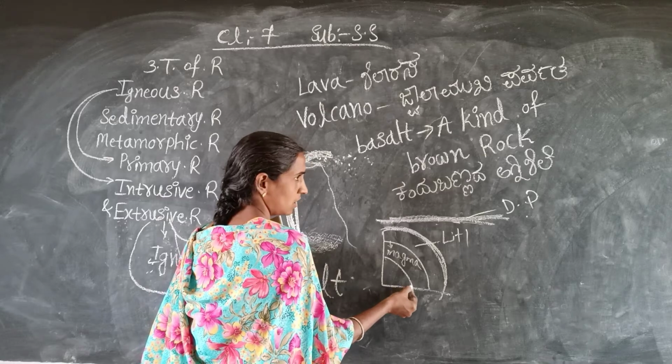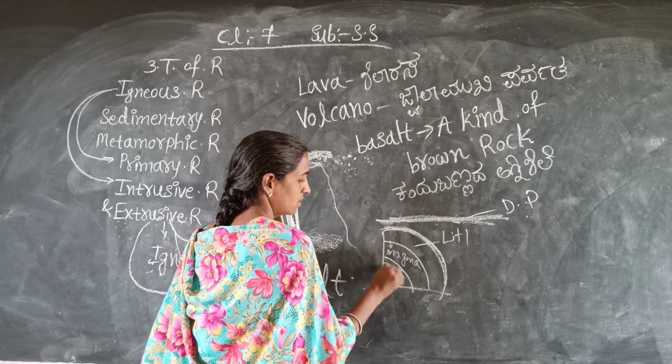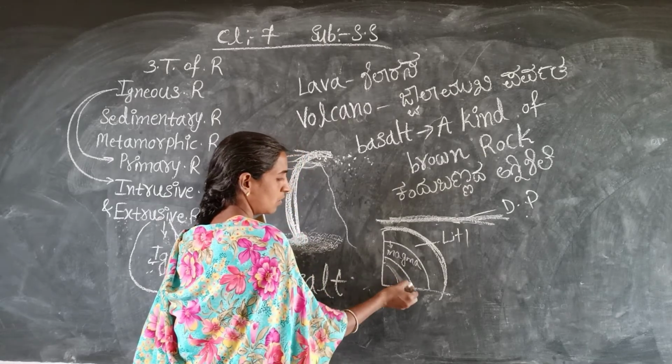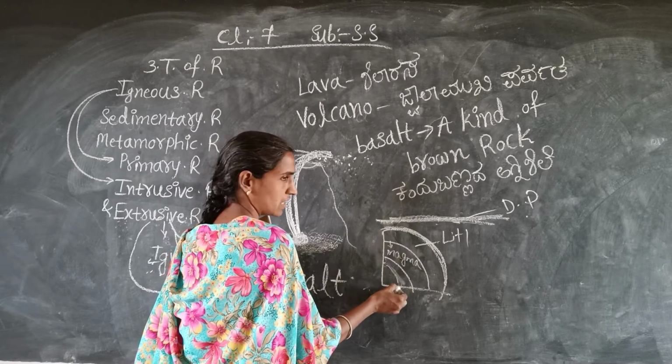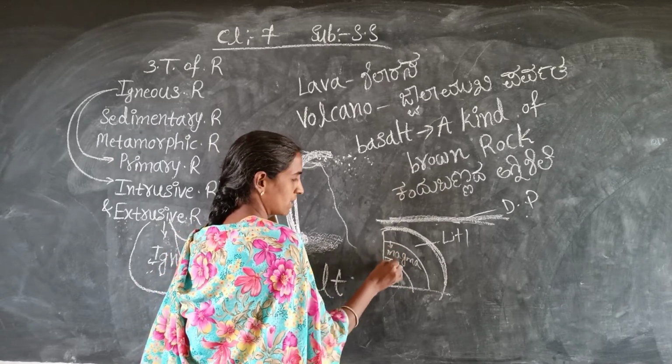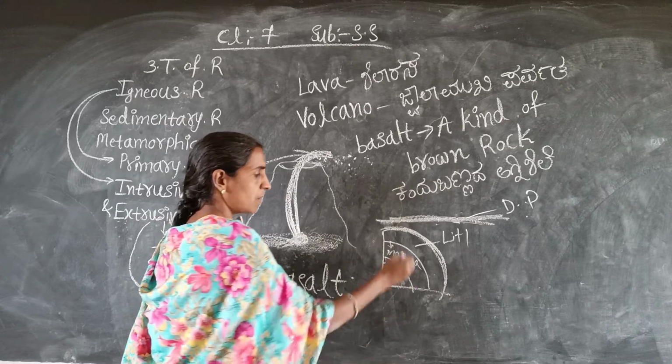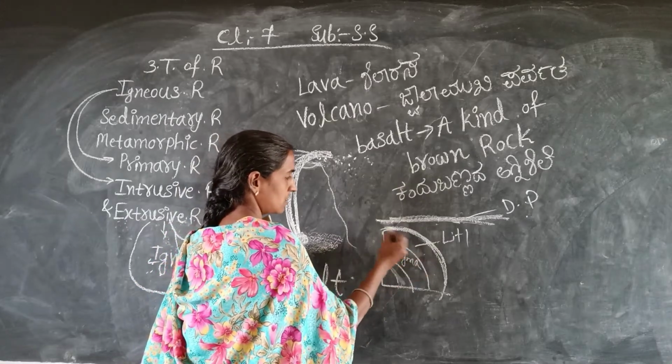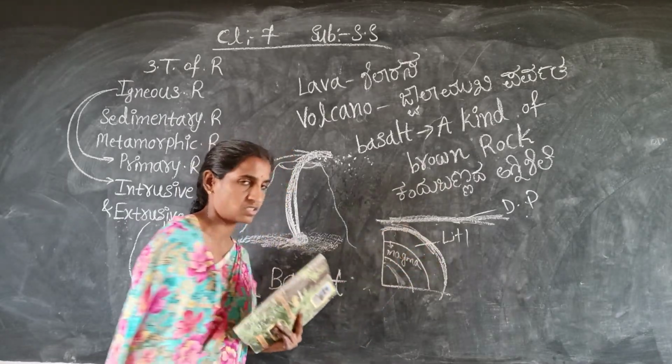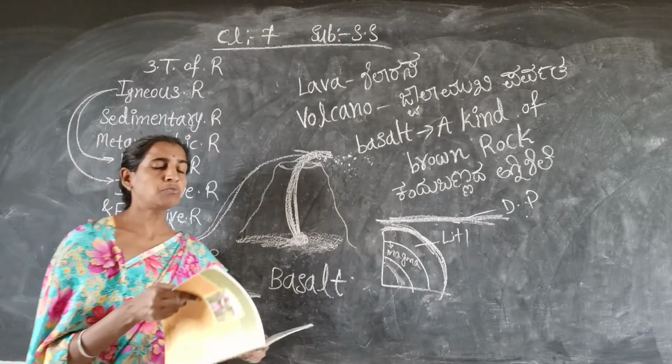This is the outer core, this is the inner core, and this is the central core. The yellow colored part is the magma, this is the lithosphere, and this is the crust. So here one more point is given.